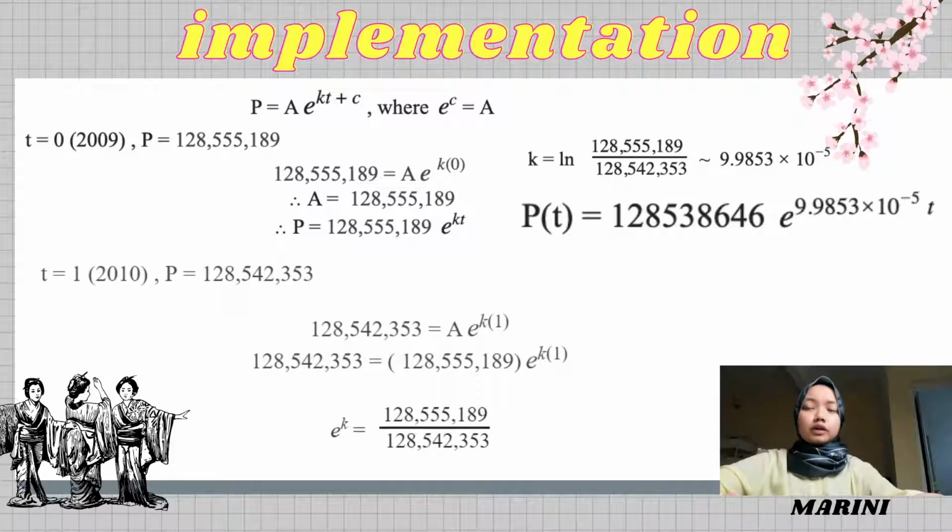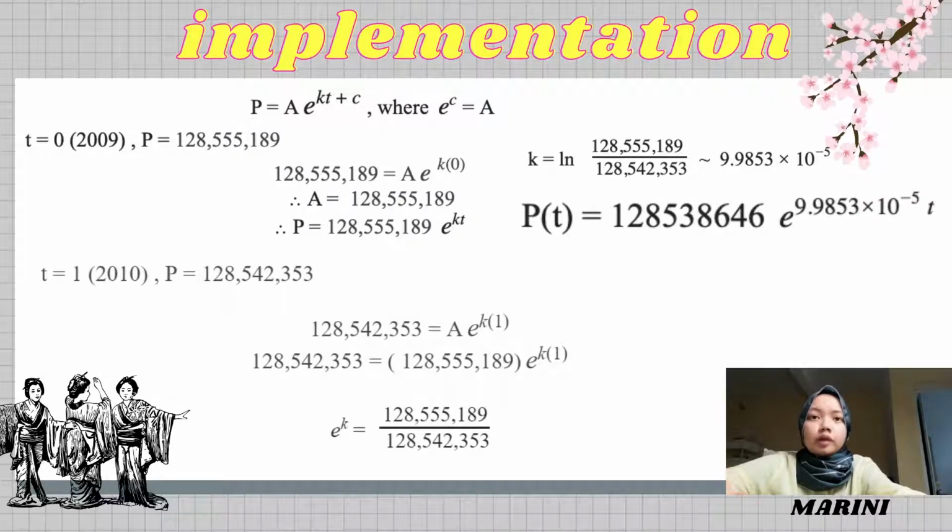A. With the formula P equals A e to the power of Kt, we take t equals 0, which is at year 2009. So when we calculate, the final formula we get is P equals 128,555,189 times e to the power of Kt. The step is repeated using t equals 1, which is the population at the year 2010.